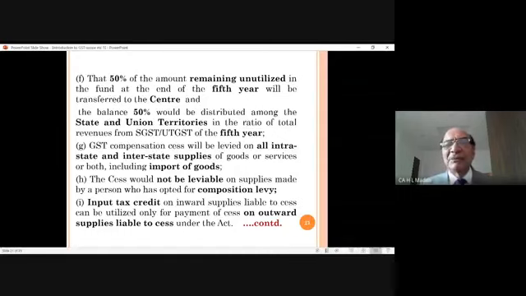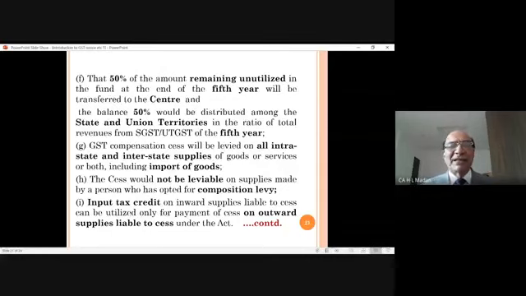GST compensation cess will be levied on all intrastate and interstate supplies of goods or services, or both, including import of goods. It will be levied whether those goods are sold intrastate, or interstate, or imported. Means only on those 5-6 items on which it is to be levied. Cess would not be leviable on supplies made by a person who has opted for composition levy. If you have opted for composition levy, I will discuss this later on, the composition scheme. So at that point of time, we will discuss.